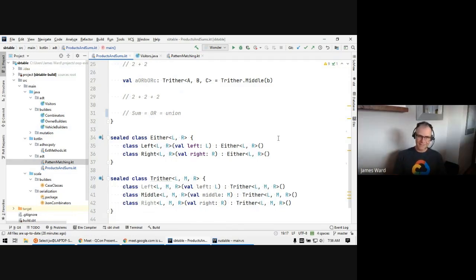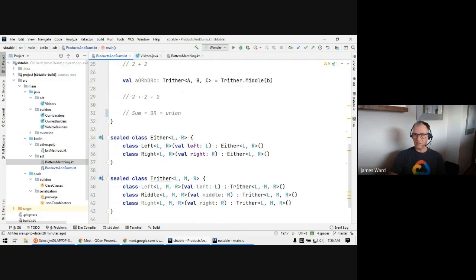We certainly can. That's exactly what this example is doing, because I'm in Kotlin, and Kotlin does not have direct support for sum types. So what I've done is use a sealed class. Because I've made it sealed, you can't extend this anywhere else. Only right here can we extend this either type with our actual implementations, left and right.